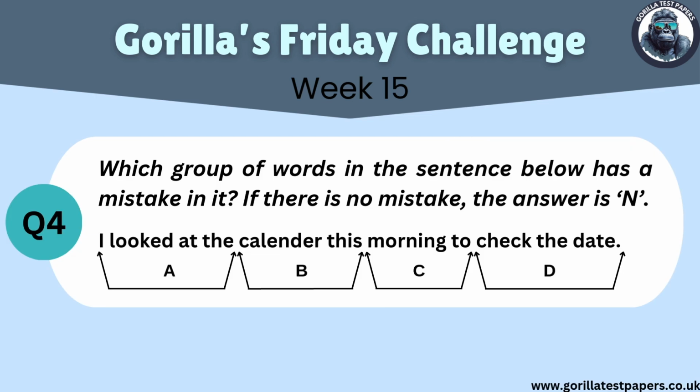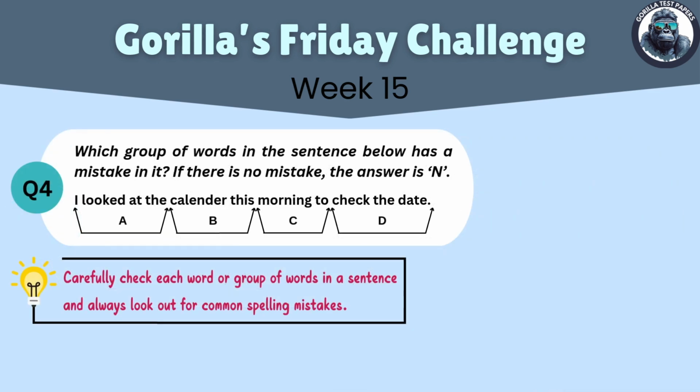This is the fourth question of the week. The question asks which group of words in the sentence below has a mistake in it. If there is no mistake, the answer is N. The sentence is shown on the screen. Pause the video now to try the question yourself. Alright, let's get into it.